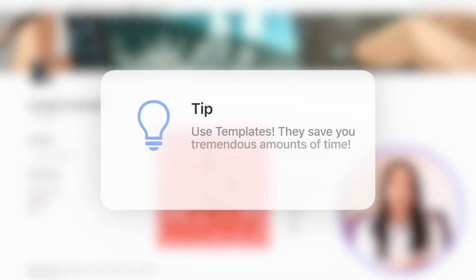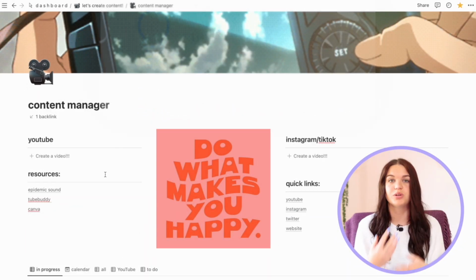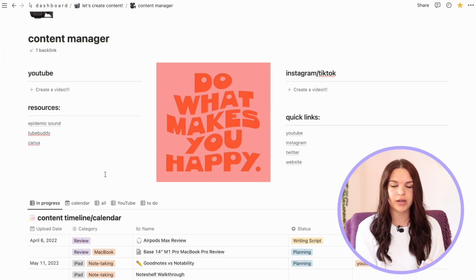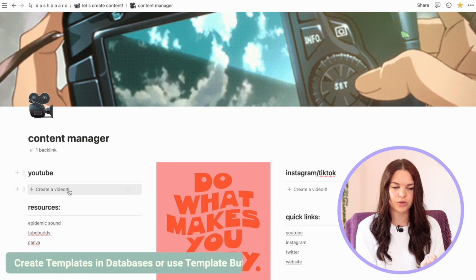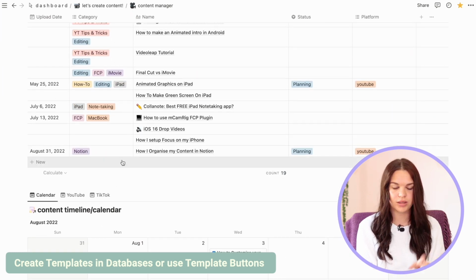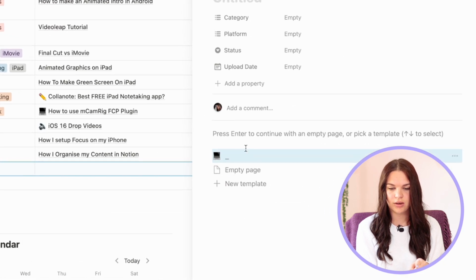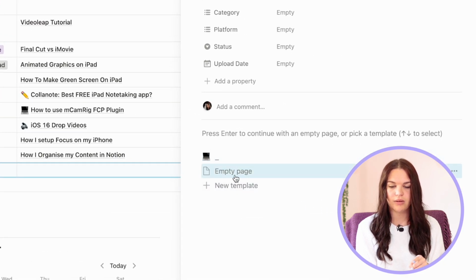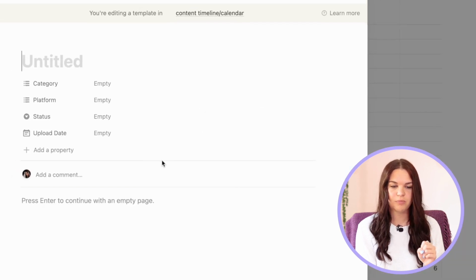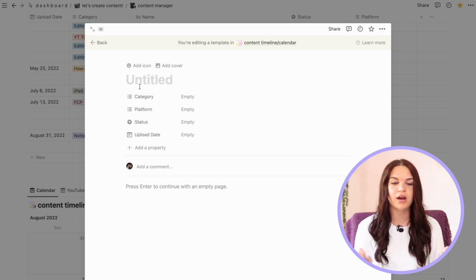I also highly recommend using templates just because it saves you a lot of time if you already have something that you can just reuse over and over. So creating a template is really easy, whether you want to do it with a template button or you want to do it in a database. All you need to do within a database is click on new, and here you'll see you have these options. It will be empty pages, kind of like the default, but then you can create a new template.